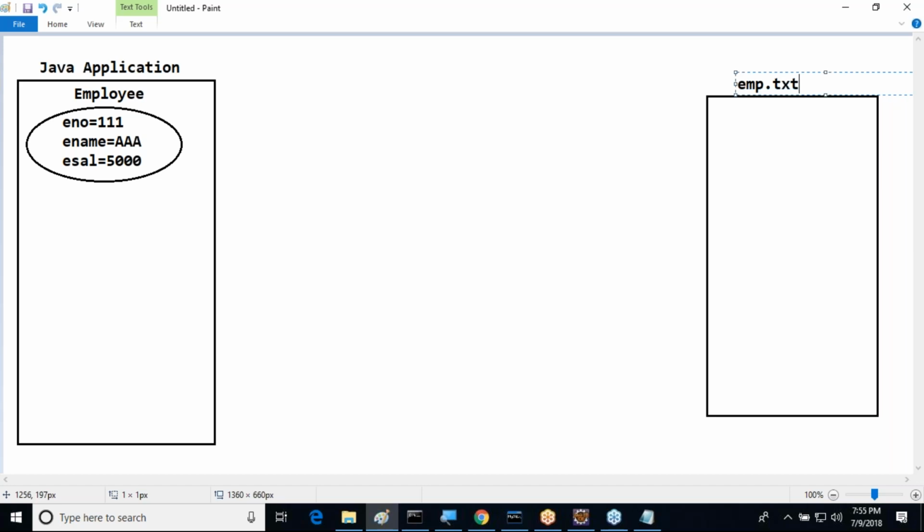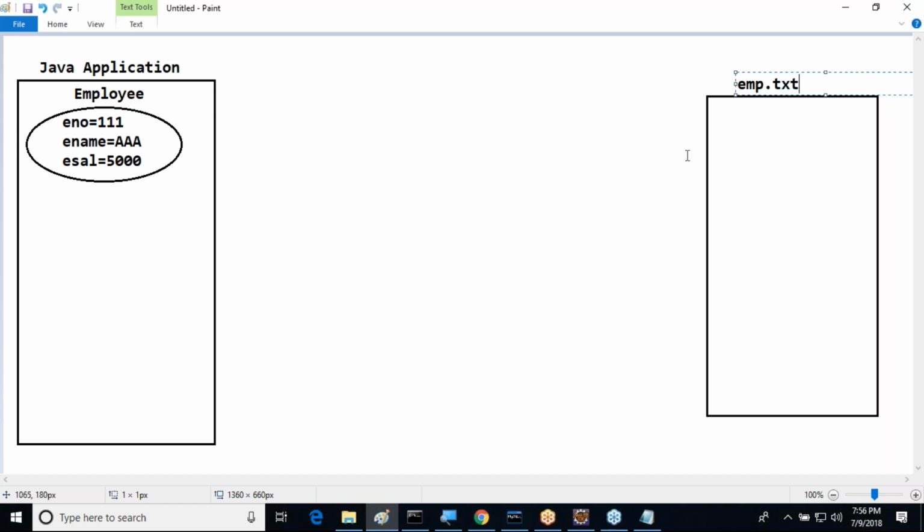If you want to transfer data to a particular target file from a Java application, we need one type of stream. Please recognize this stream. I want to send some data to a particular text file from a Java application, so we need a particular file stream. Which stream do we require? An output stream is required. But the target is a file, so which type of output stream is required? FileOutputStream is required.